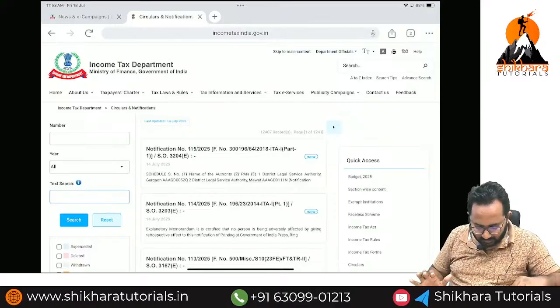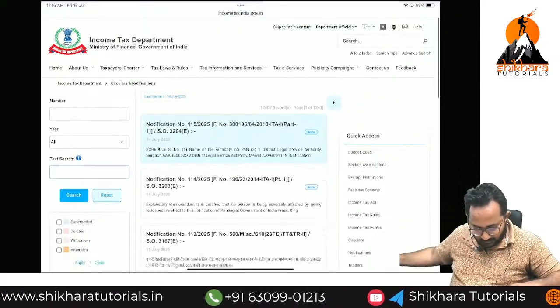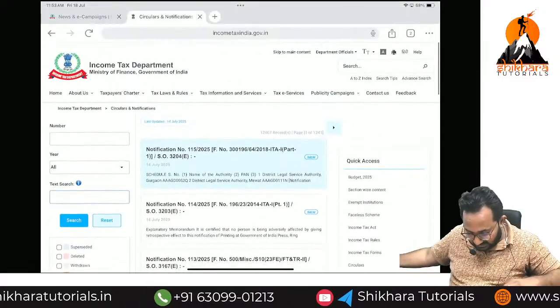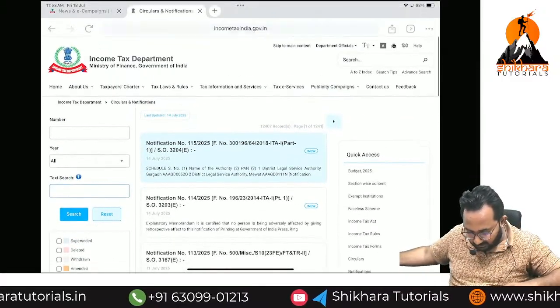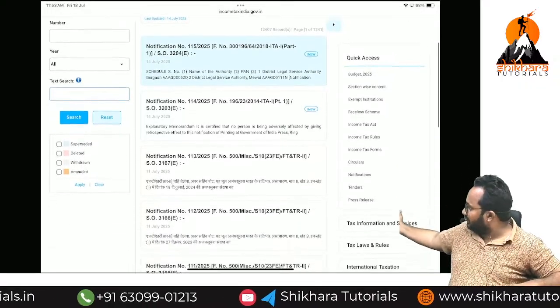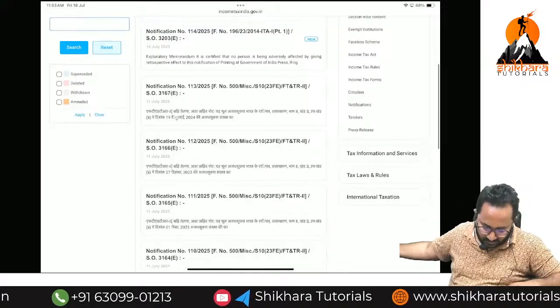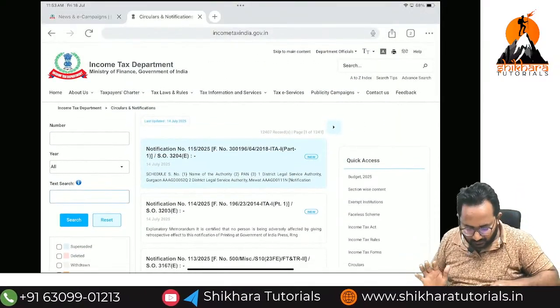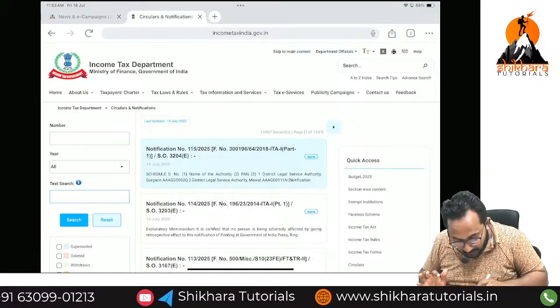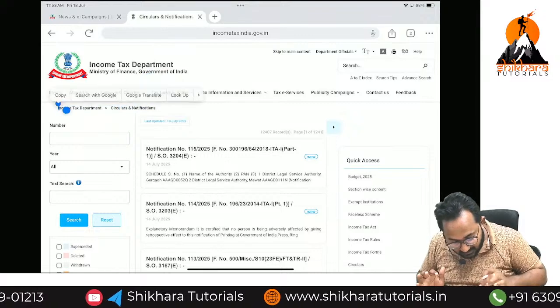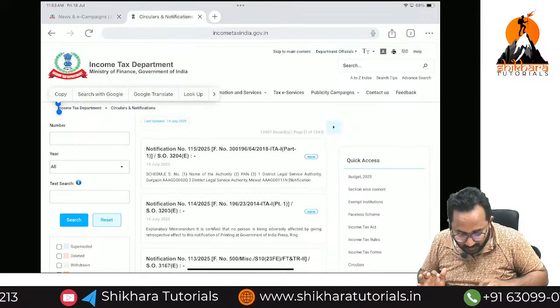These are all the things you can check. Notifications are there, some circulars are there. Easily you can check one by one also. These are all issued by CBDT. You can check it out and download also. Circulars and here you can see the word notification. Both the things we always have to refer to combinedly.